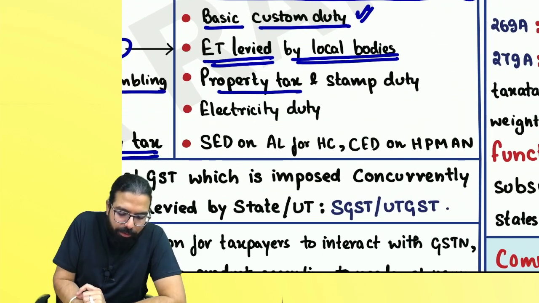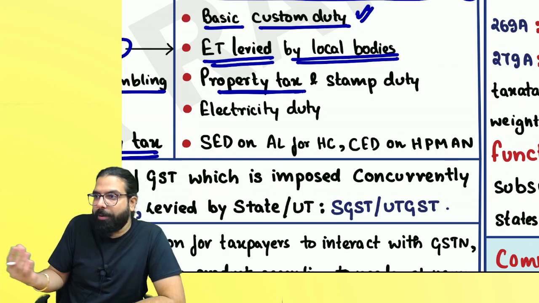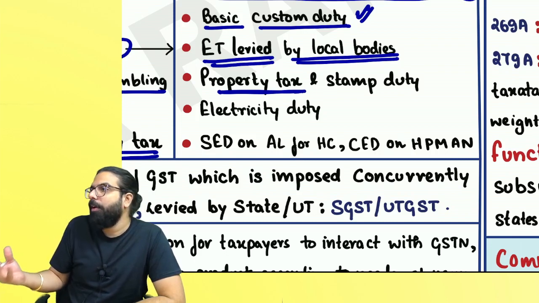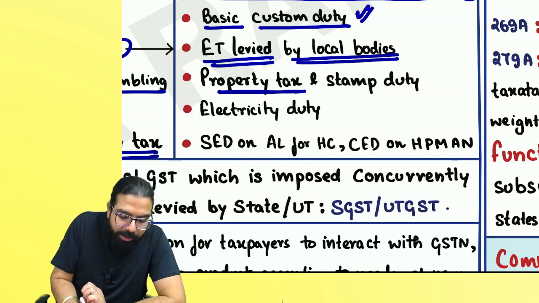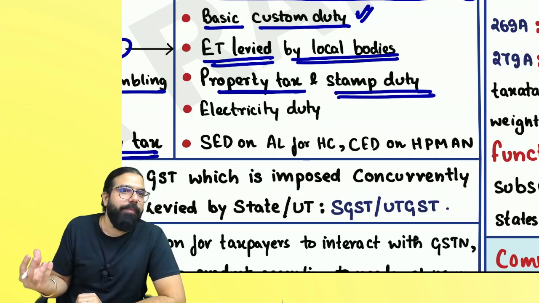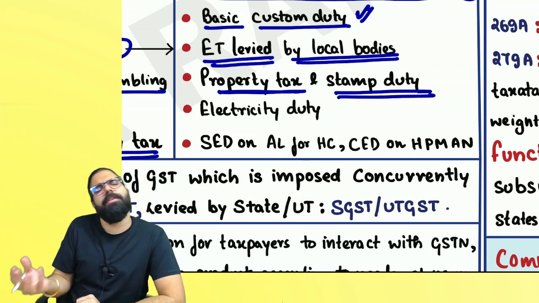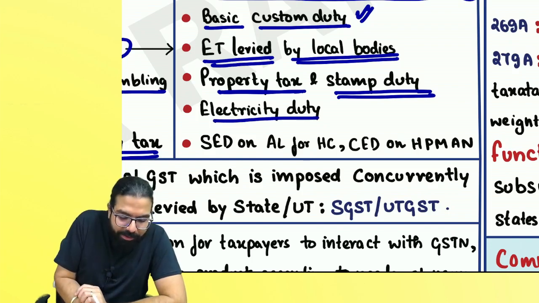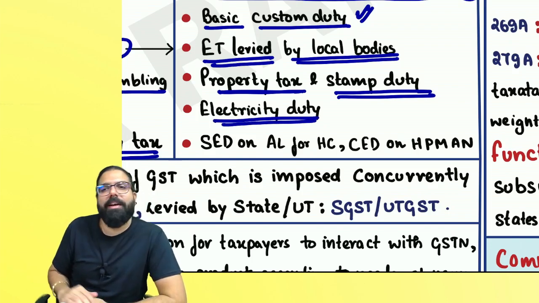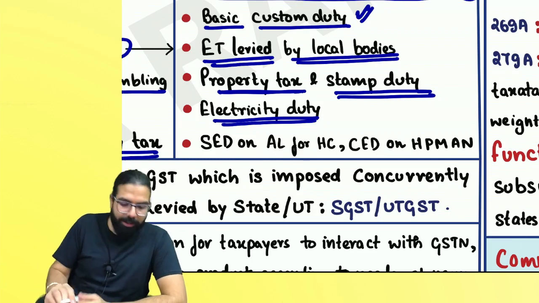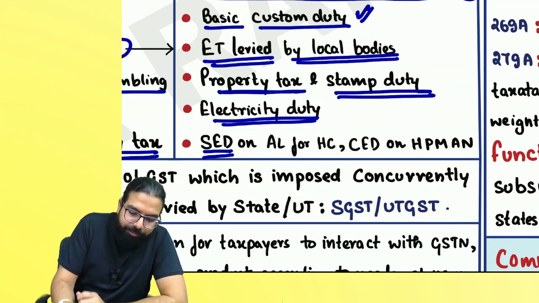Property tax. Baba, for property, commercial property, residential property, property tax is there. Property tax is still continuing. Stamp duty, whenever you register your agreements, etc., stamp duty is there. That is still continuing. Electricity duty, Baba, on electricity, duty is there. That is still continuing.